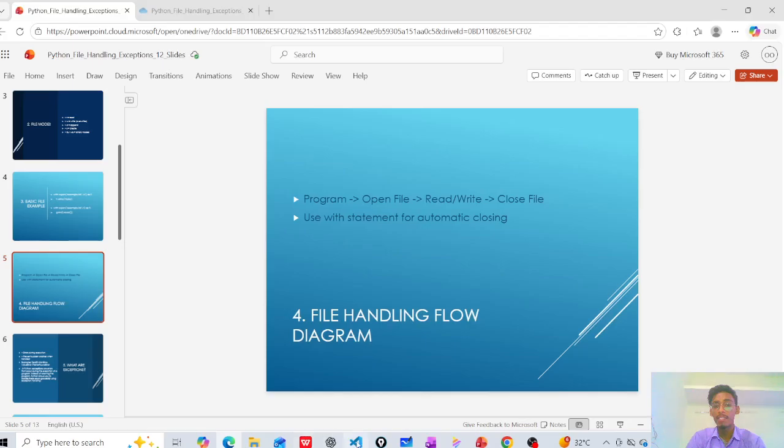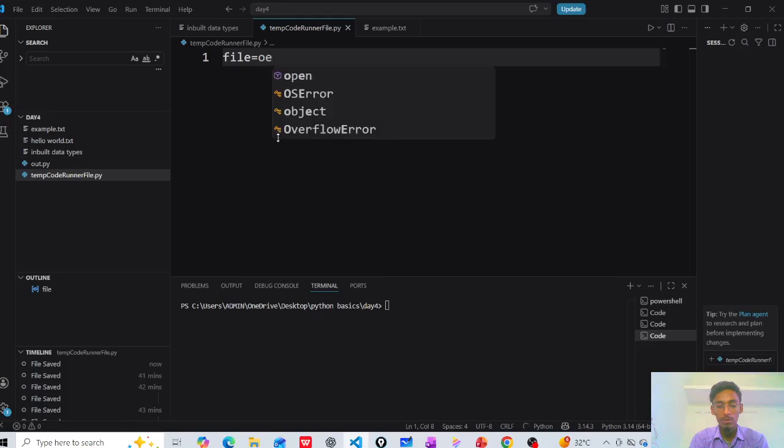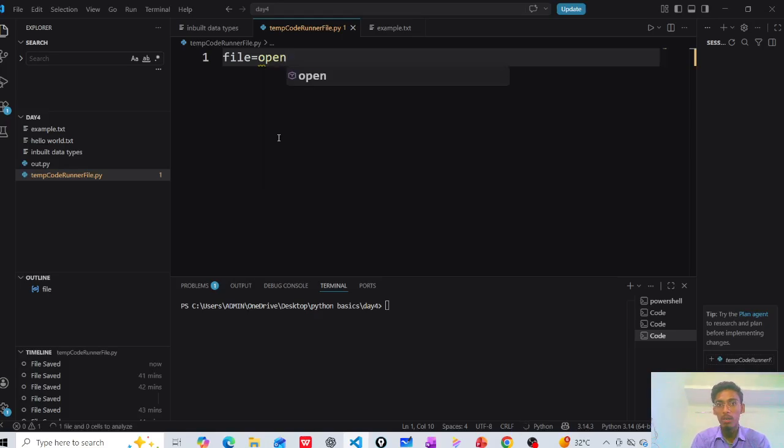Let's see an example for file handling. I write file equals open, where open is the keyword, with brackets and example.txt, which is the file.